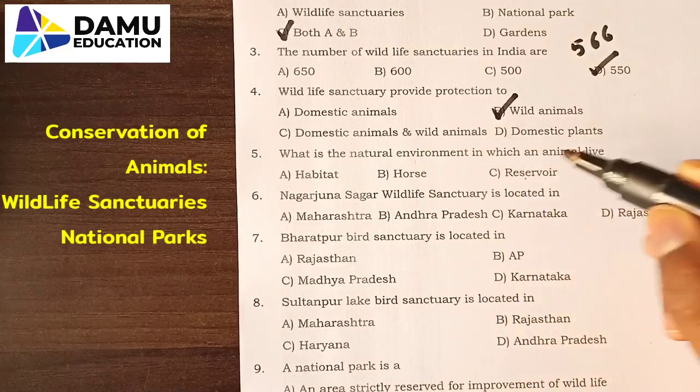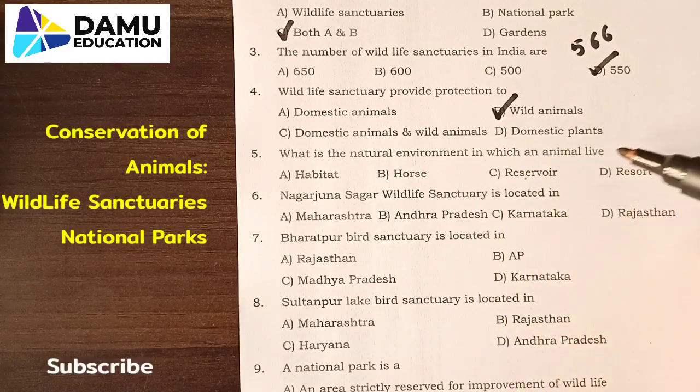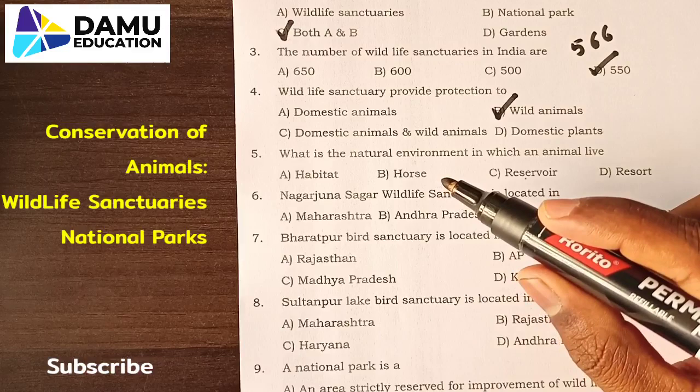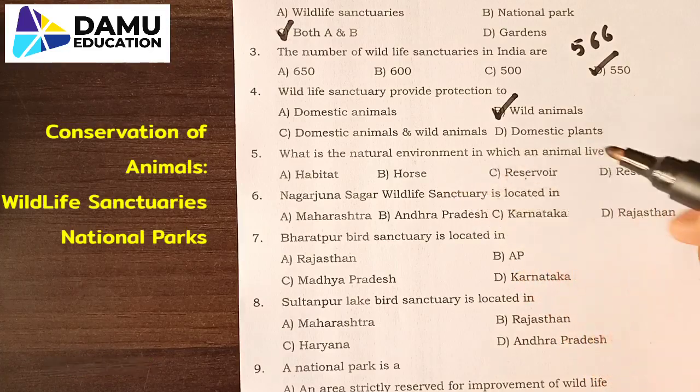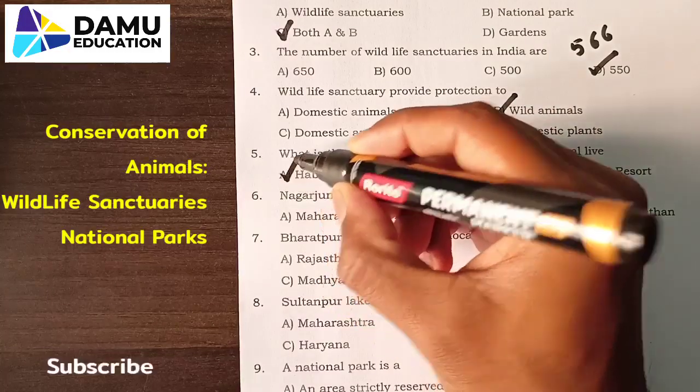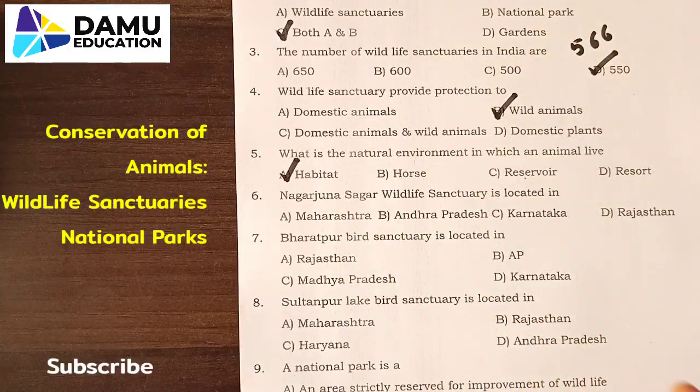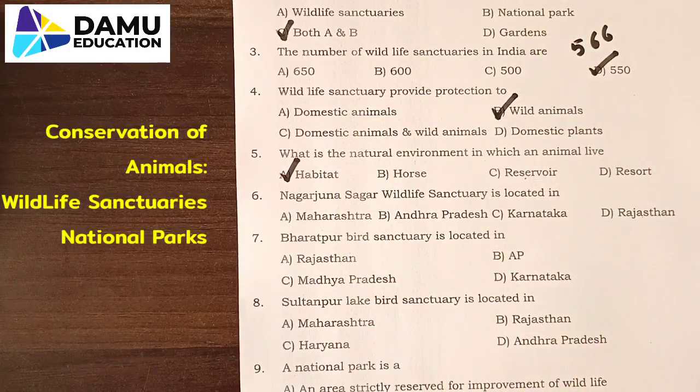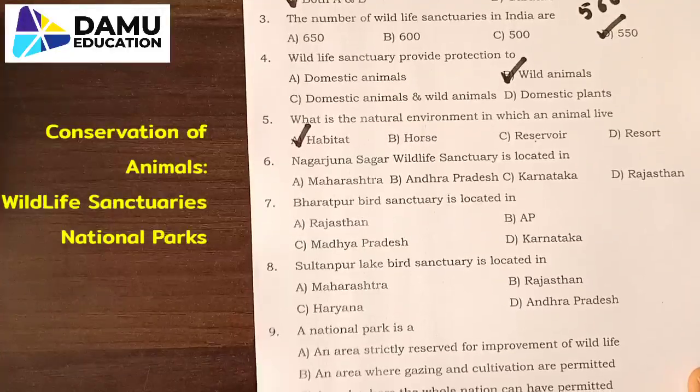Next, fifth one. What is the natural environment in which an animal lives? The first one is habitat, then horse, reservoir and resort. We know that habitat is the natural environment in which an animal lives. So that is the one.